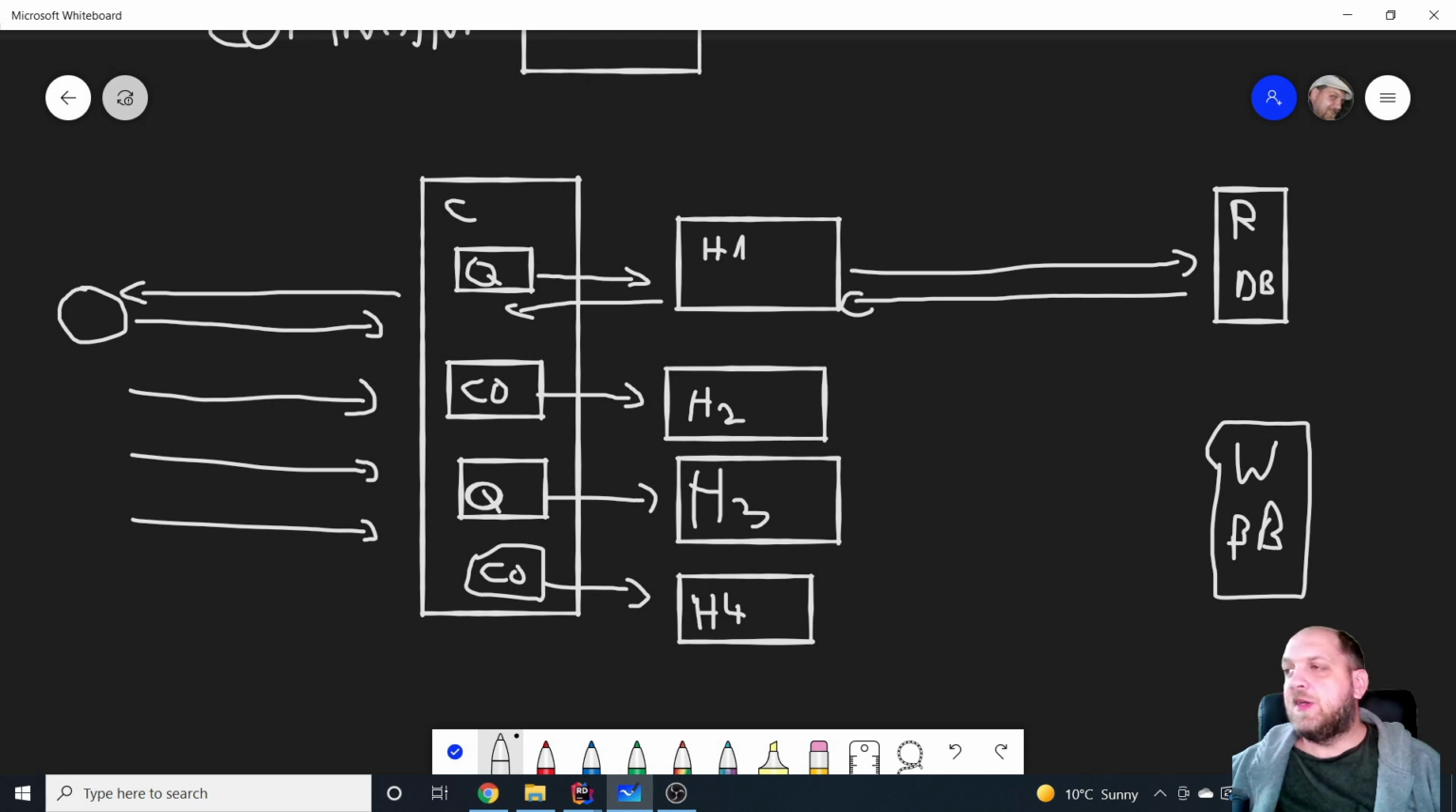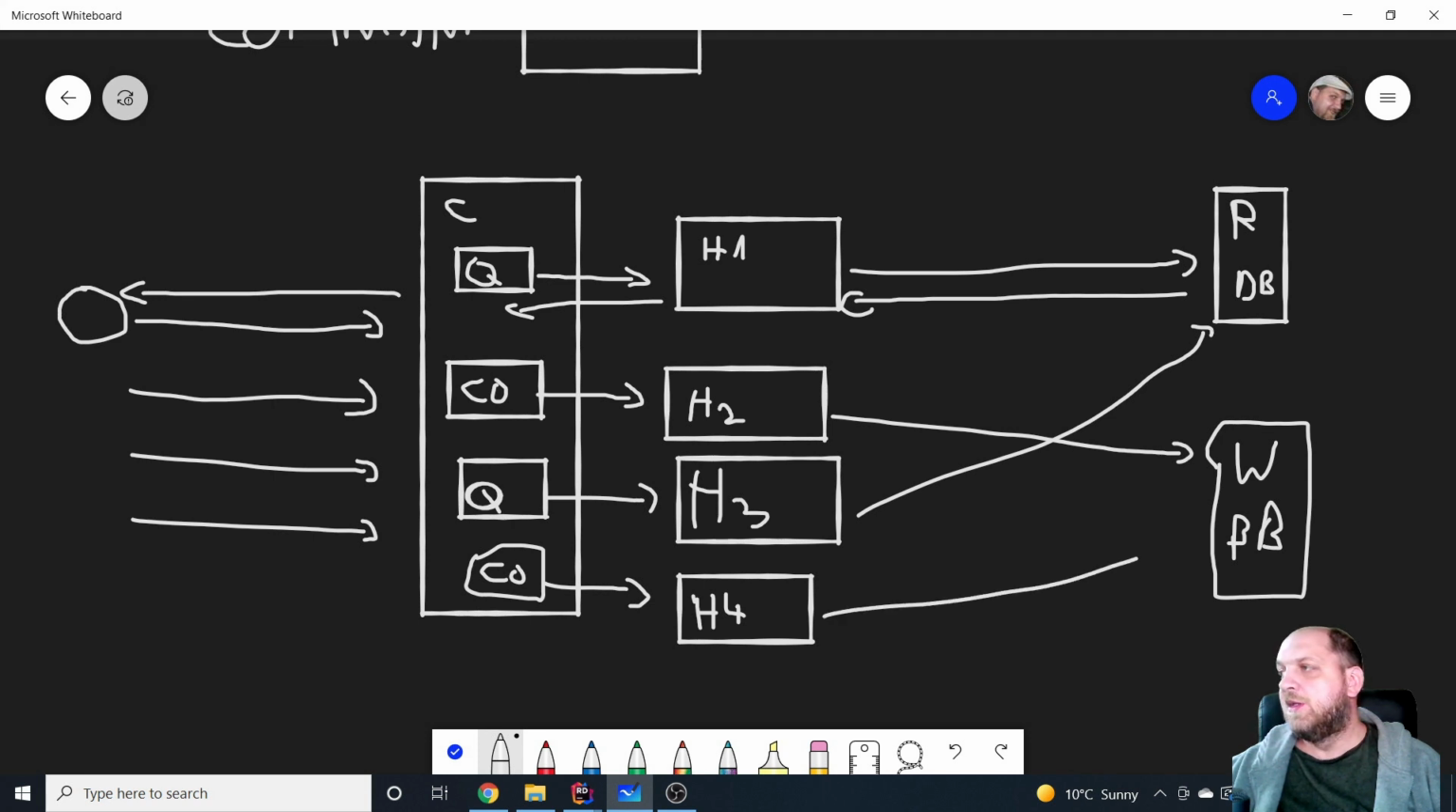Now, this is a command, and the handler, as it is a command and it needs to perform a write, will actually talk to this write database. Now, this third one is once again a query. It will mean that it needs to talk to the read database, and this one is once again a command, so it will also talk to this write database.